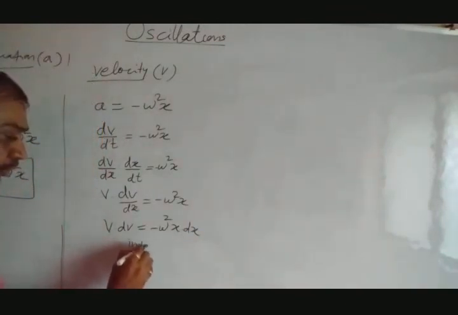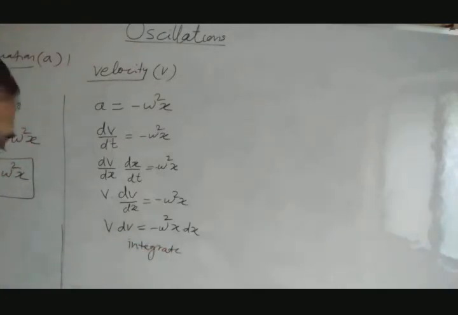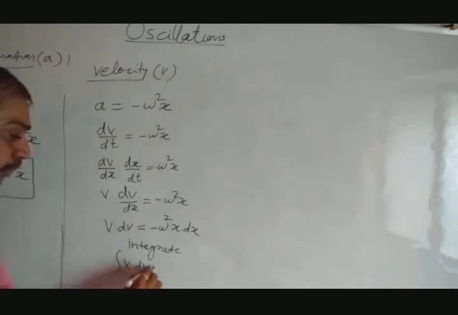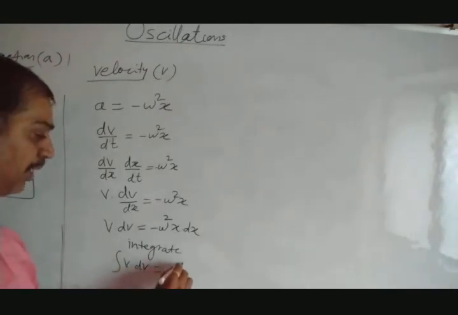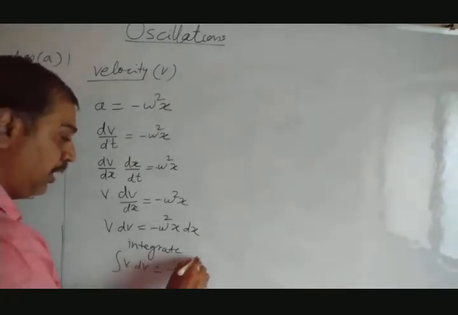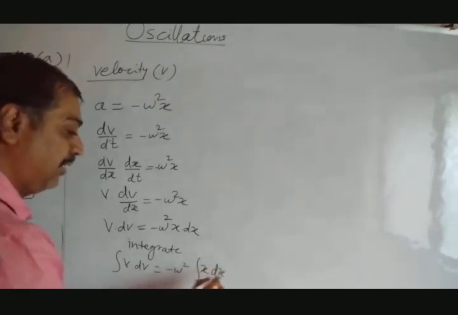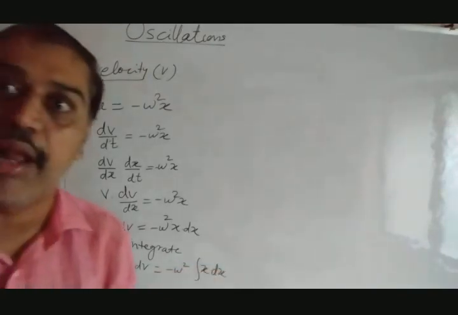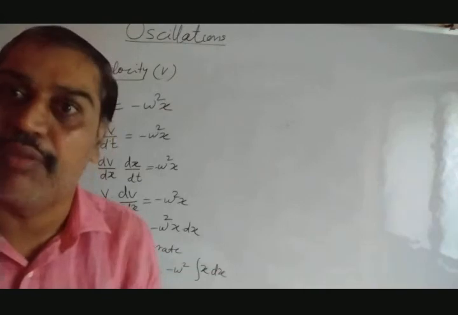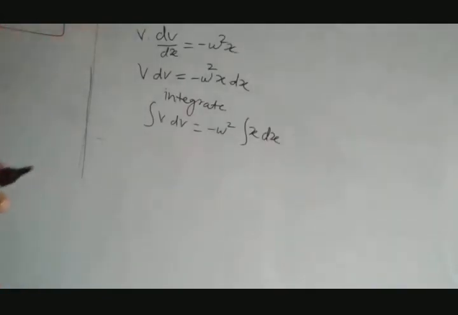Integrate both sides. Okay, what do we get? Integration of v dv equals minus omega square, which is constant, so take it outside, into the integration of x dx. Maybe all of you are well known about this integration in mathematics. All of you have learned this. Those students who don't have mathematics, don't worry, it's very simple.